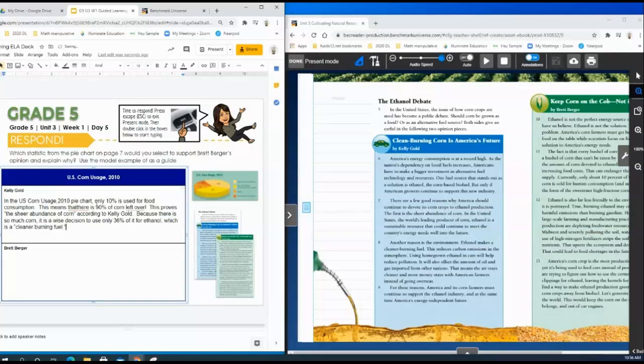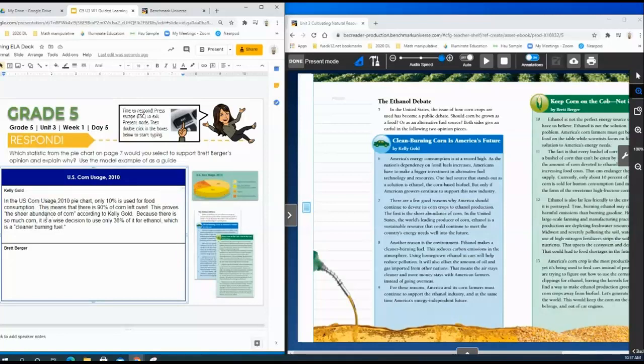So let's go ahead and check what we wrote here. Let's see, I have to make sure that I have a statistic from the pie chart, that it shows it's supporting the argument of Kelly Gold, and also that I explain why. So let's see if I have it in here. In the US corn usage 2010 pie chart, only 10% is used for food consumption. So I did refer to the pie chart, and I also made sure my title is there.